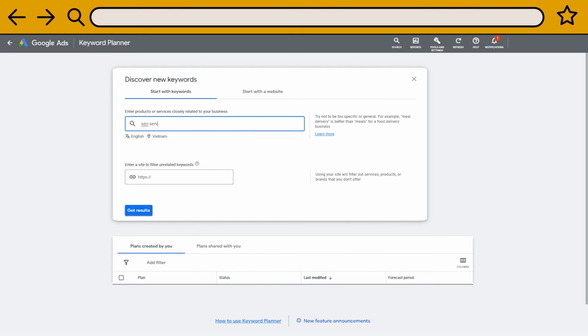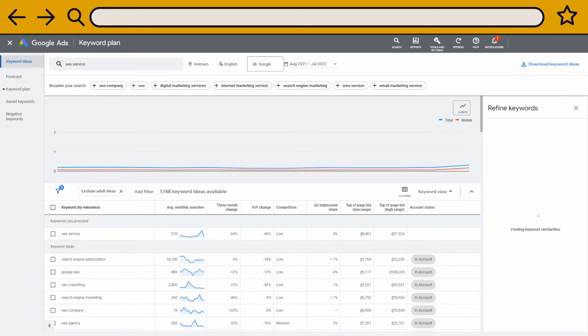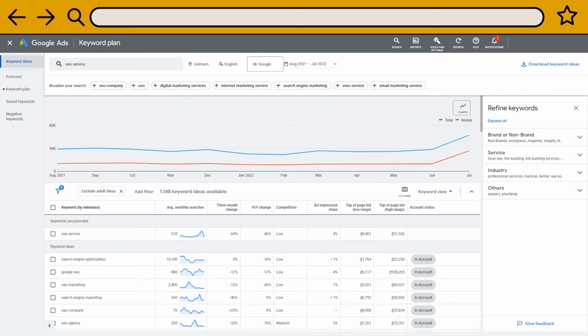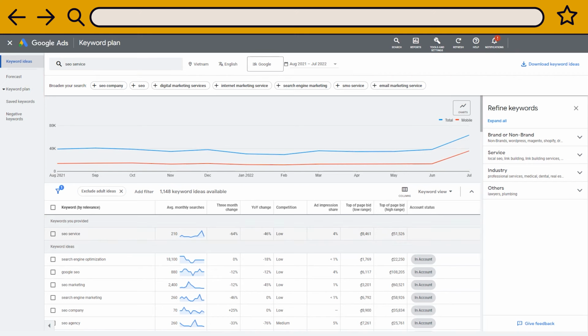Then I input the keywords I want to analyze. I can have one or several, whatever. They will be the seed for the research. I hit the button Get Results and the tool leads me to a dashboard full of data. Here you can see some analytics about the keyword I entered in the tool. We have the average monthly searches, which are an estimation of how many users type this keyword on Google for the selected country. We have the keyword query evolution, its competitiveness, and a bidding estimation as well.